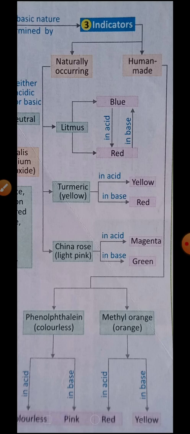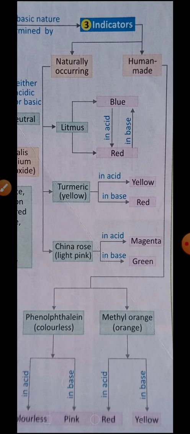But we cannot taste all substances to find their nature, whether they are acid or base. So how can we determine? We use indicators. Indicators are special substances that show various colors in acidic and basic medium, and they determine the nature of the solution.